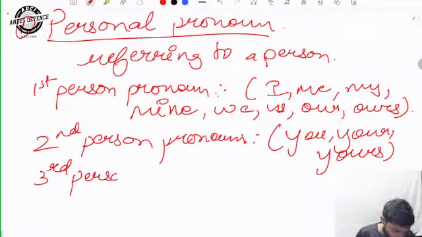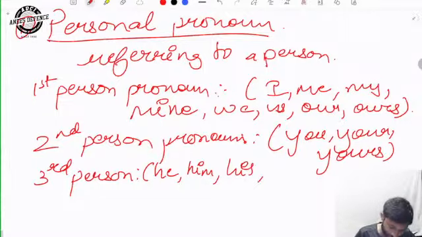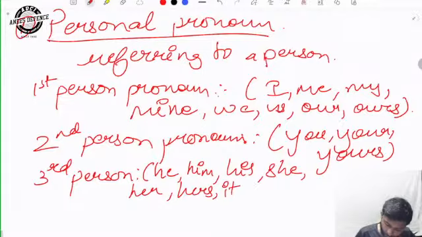Third person is he, him, his, she, her, hers, it, its, they, their.